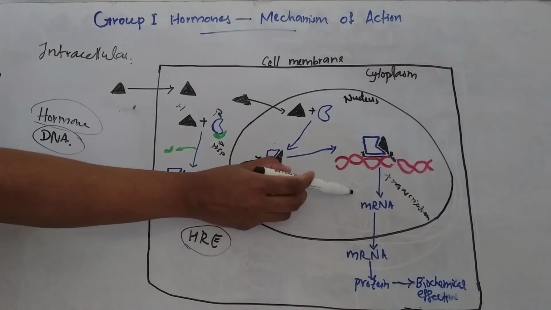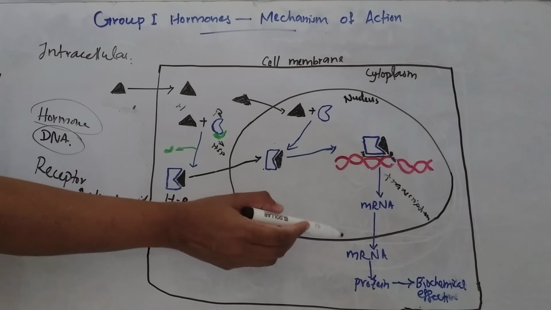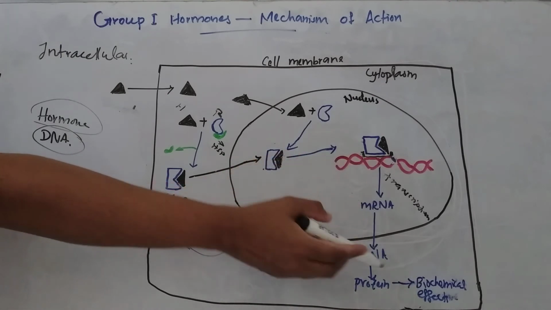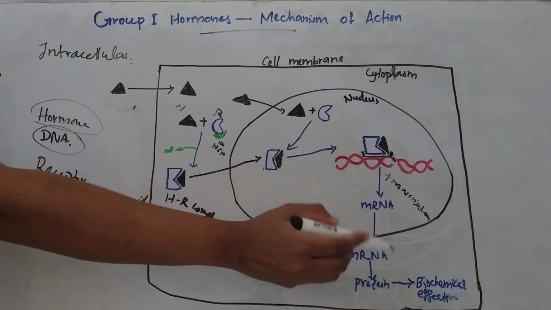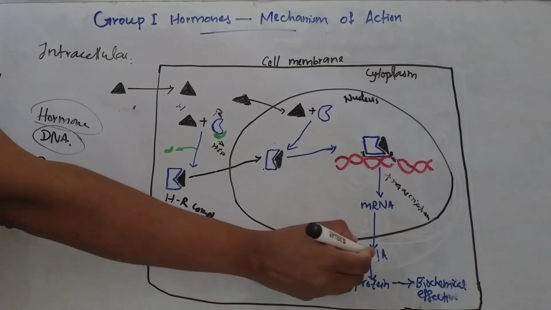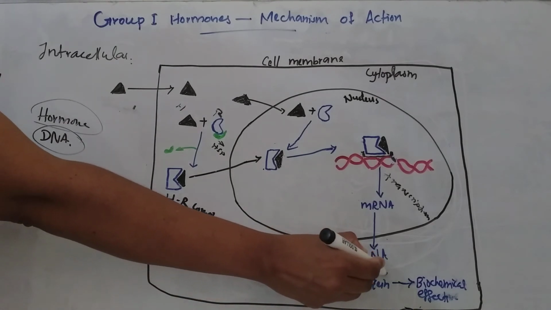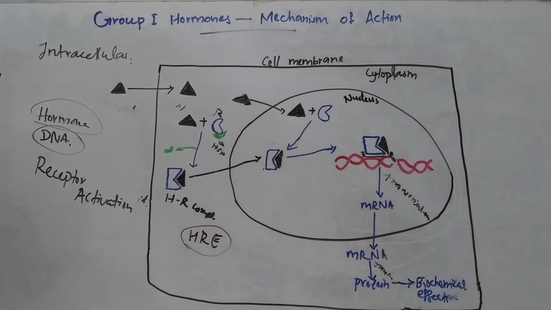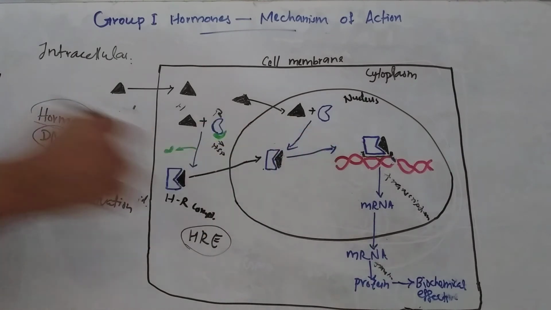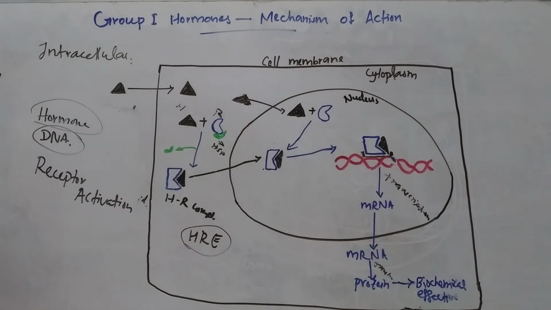Then this mRNA gets translated by ribosomes in the cytoplasm. By translation, it will form protein, and this protein will show the biochemical effects. And these receptors are released for reuse. So that is the mechanism of action of group 1 hormones.